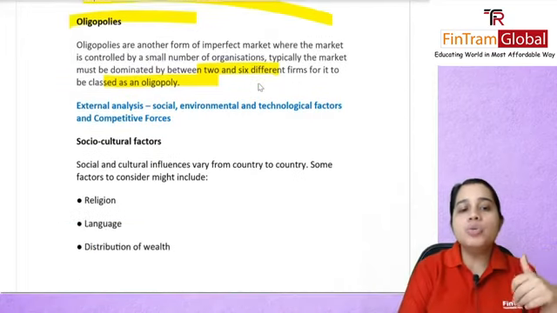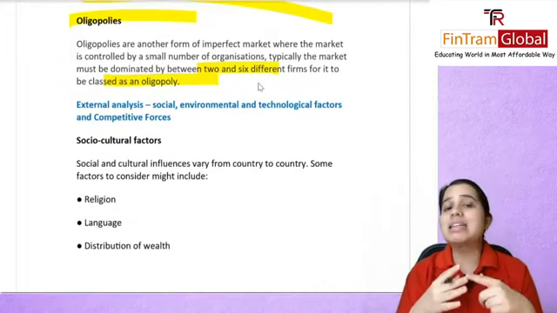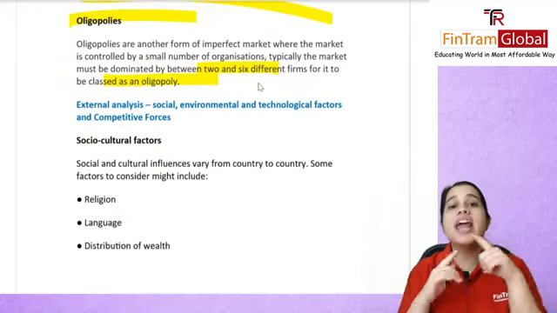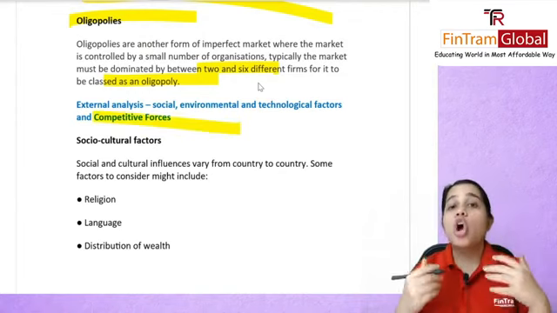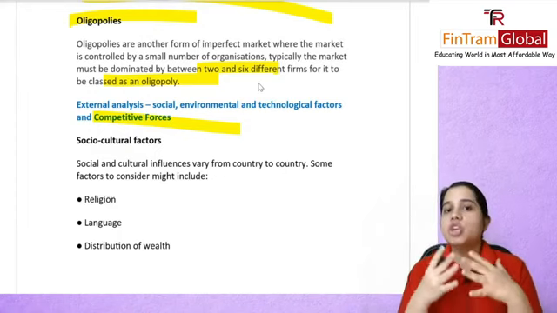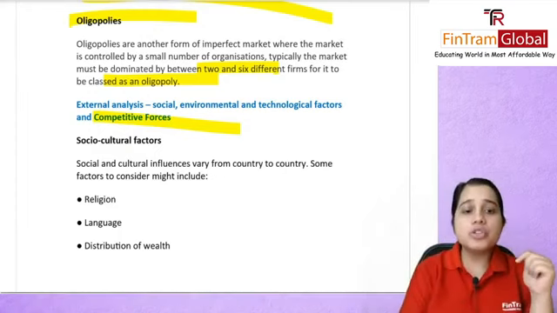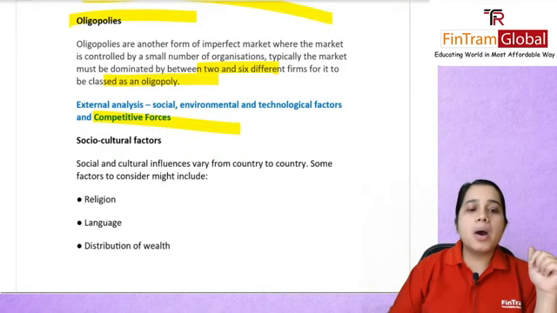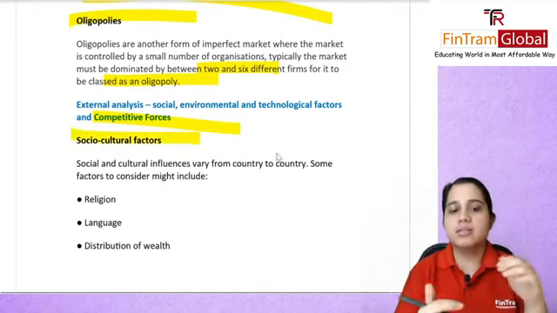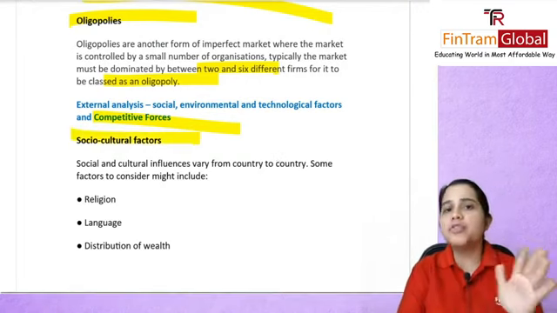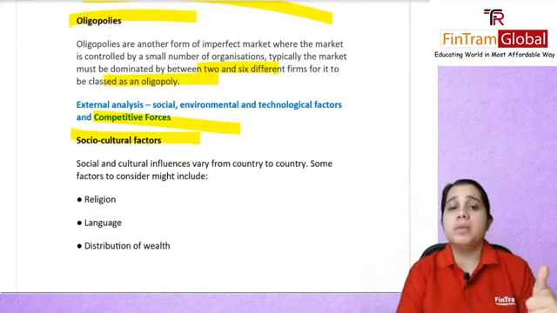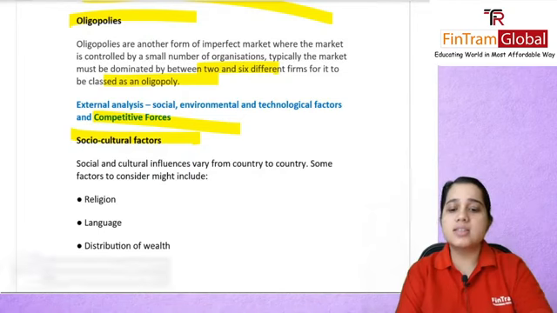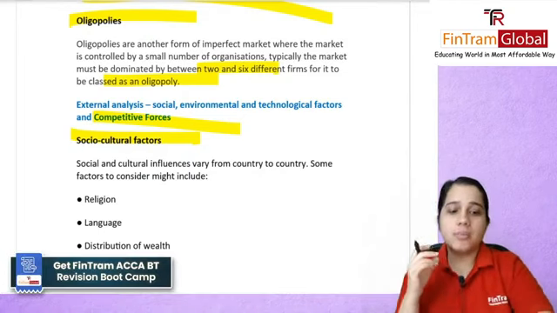Alright, moving on to the next part of external analysis, which is your social, environmental and technological factors and the various competitive forces in your environment. Firstly, we'll talk about the socio-cultural factors. These will of course vary from country to country, because every country will have different people and diversity.